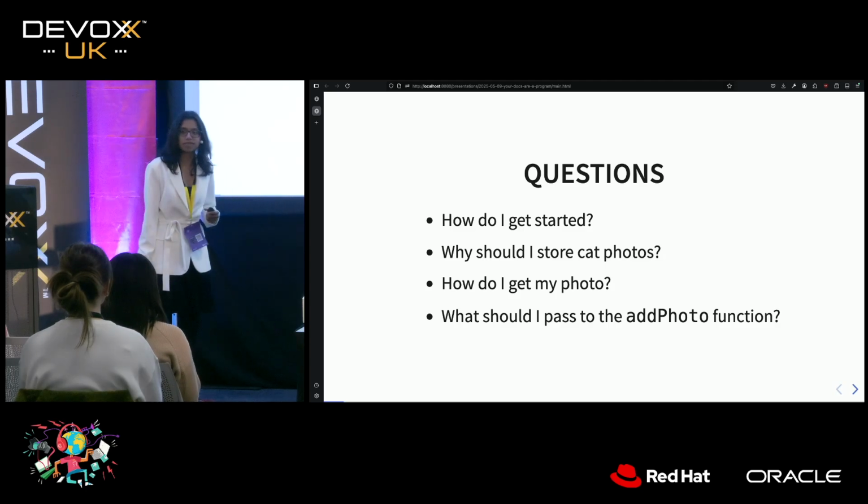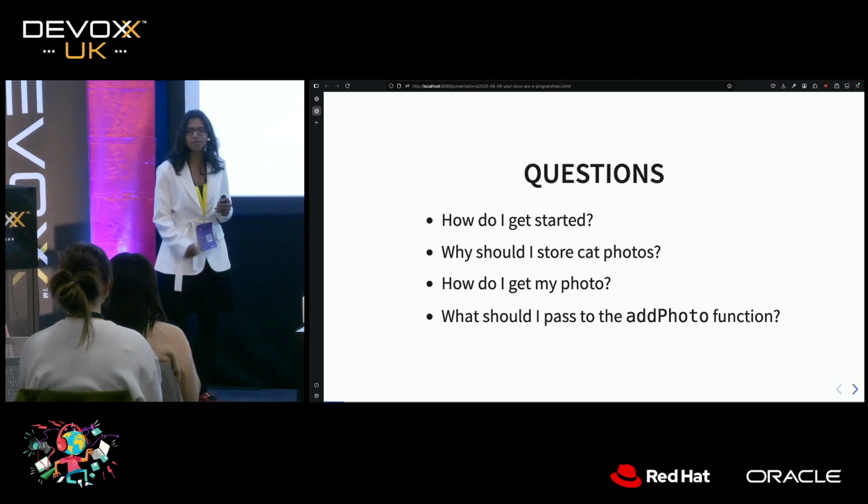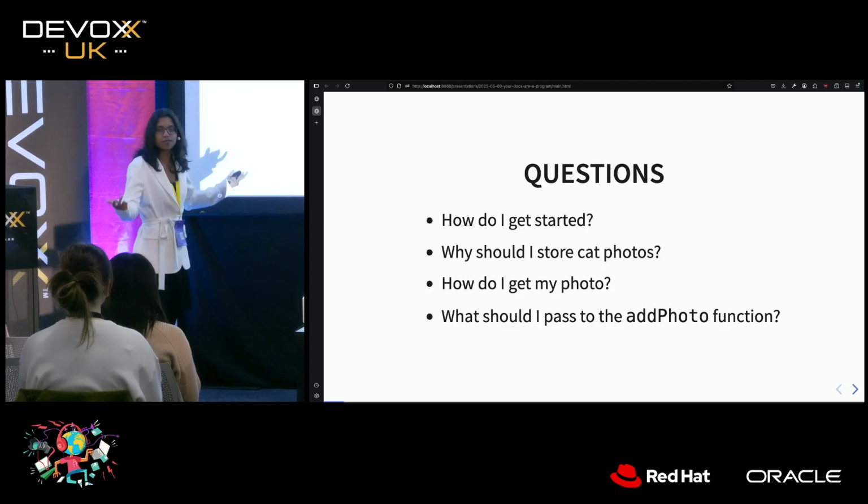Another one is a dog person. They're not quite convinced. They say, well, why? Why should I store cat photos? What's this big cat photo craze about anyway?